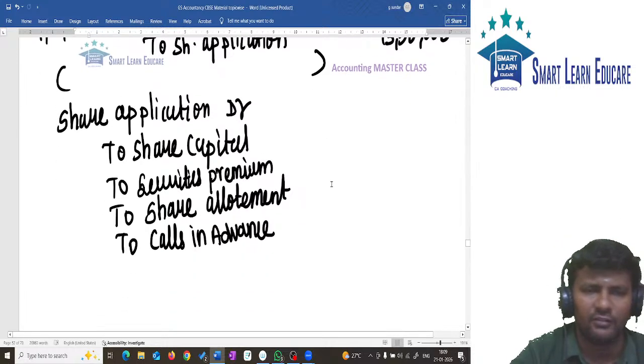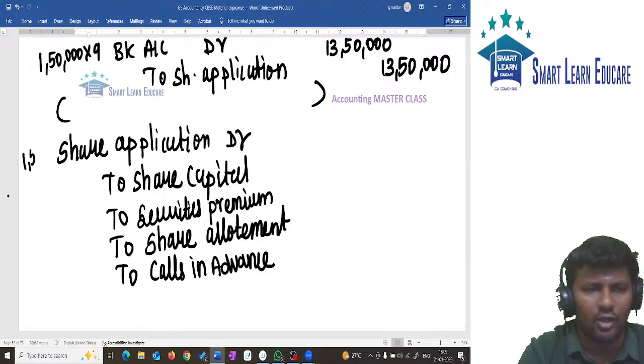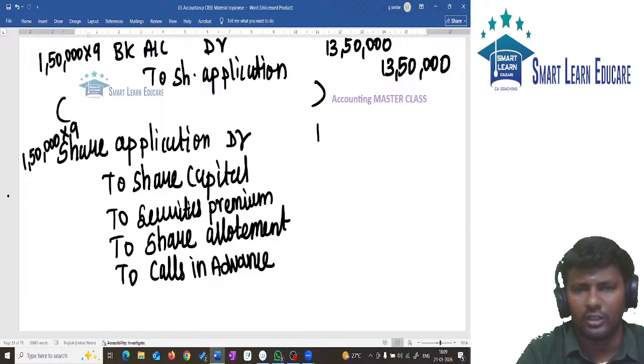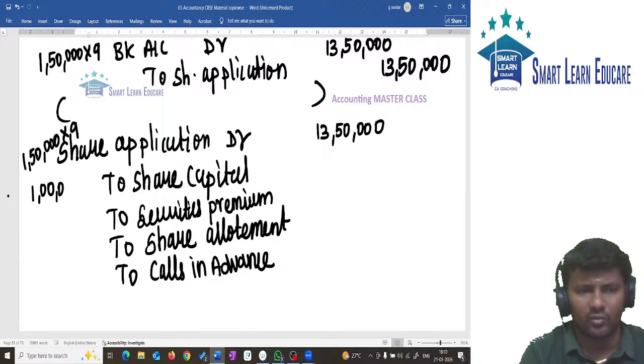For everything, we will write the calculation, so you will get so much clarity. Total of 1,50,000 shares into 9 rupees will give you 13,50,000.